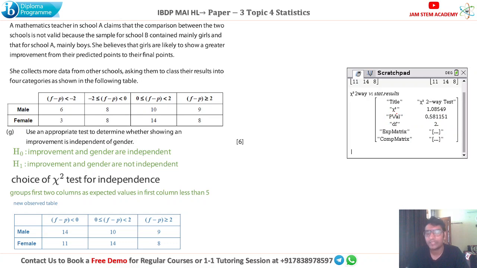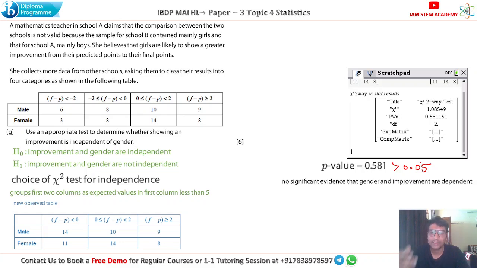Now again compare it with the 5% significance level. Generally we compare it with the 5% significance level, otherwise they will provide you the data whether you have to do it for 1% or 10%. So now our p-value is 0.581, which is more than 0.05. So do not reject the null hypothesis, or you can say no significant evidence that the gender and the improvement are dependent. Okay, so that's our answer to this question.